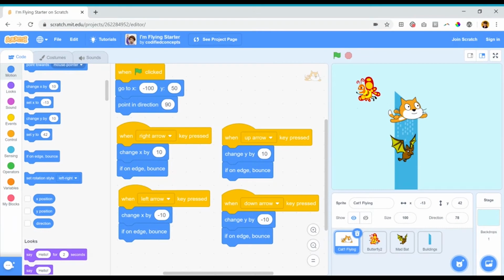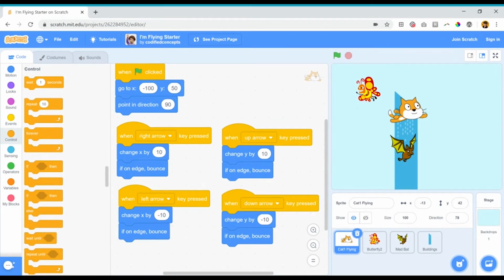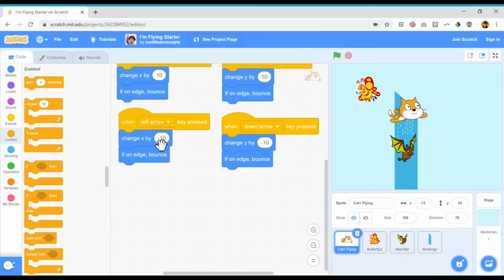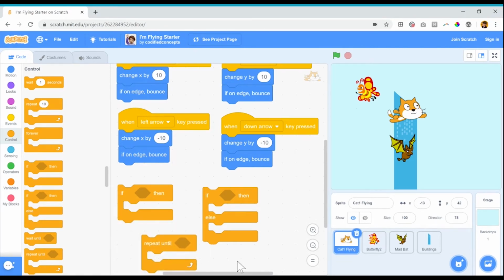Using these inputs, when key pressed, is one way of doing that. But now I'm going to set up a conditional statement so that if the cat is touching the butterfly, something happens. I'm going to scroll over to my control blocks, and I see a couple of conditional statement blocks here. Conditional statements are often if, then, or sometimes the more complex if, then, else. Another option is to do something until. These are all conditional statement blocks. And you'll notice they are that familiar C shape that we saw with the loops. That means I can put code inside.